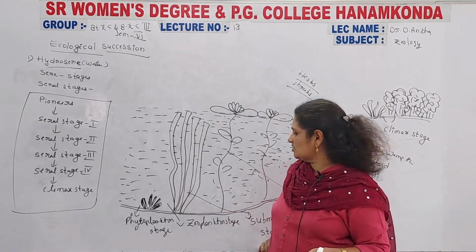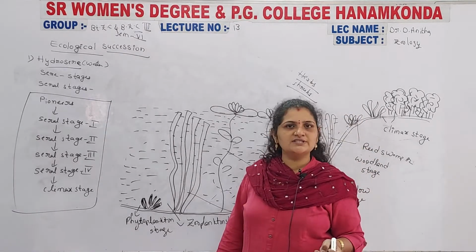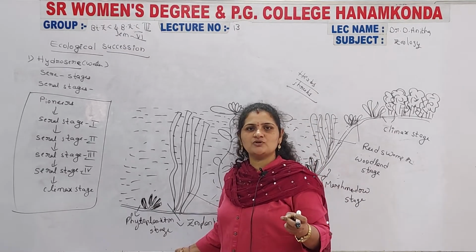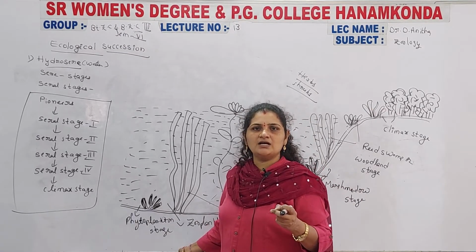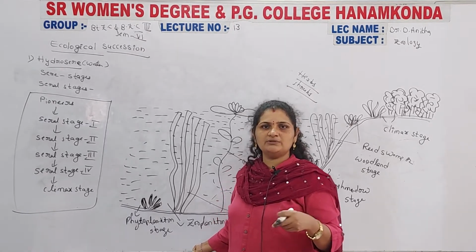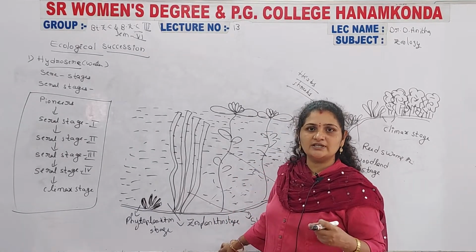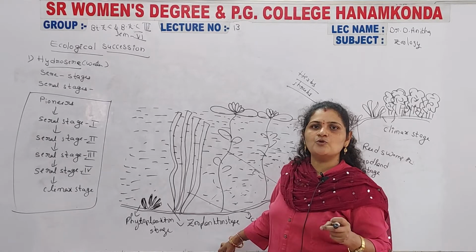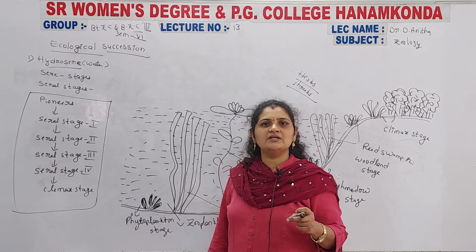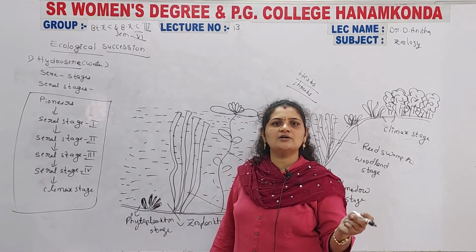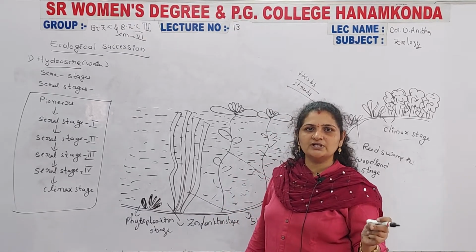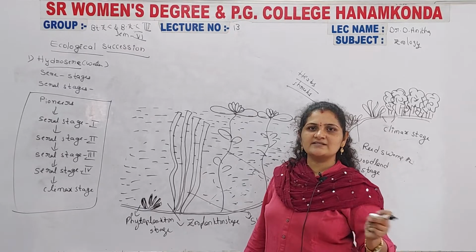Then the zooplankton stage is initiated next. Why? Because the zooplanktons are the small larval stages of organisms, and euglena. Organisms like paramecium and euglena develop inside the water media, and those are considered as zooplanktons. After the phytoplankton stage, the zooplanktons develop. These zooplanktons feed on the phytoplanktons like the blue green algae, so they consume the phytoplanktons as their food material.